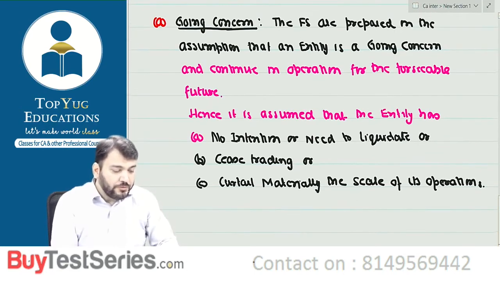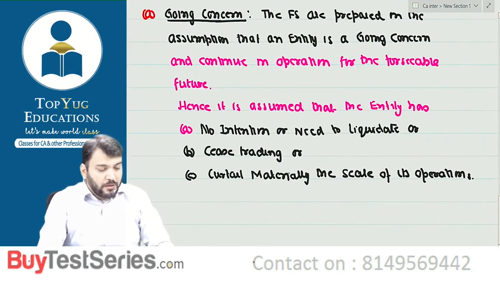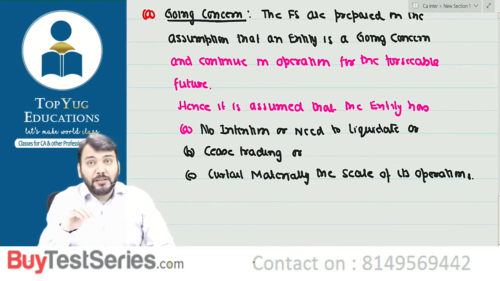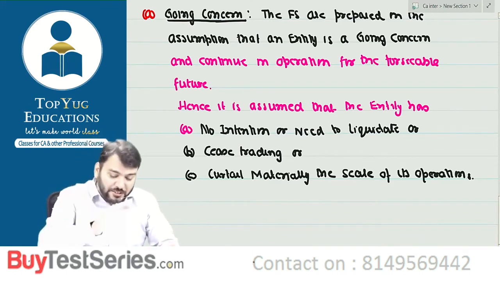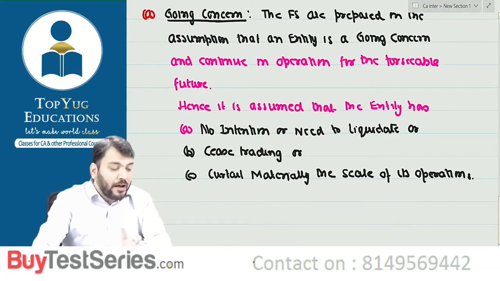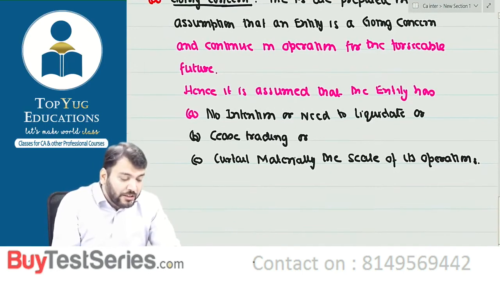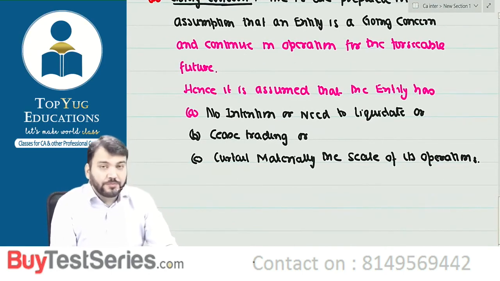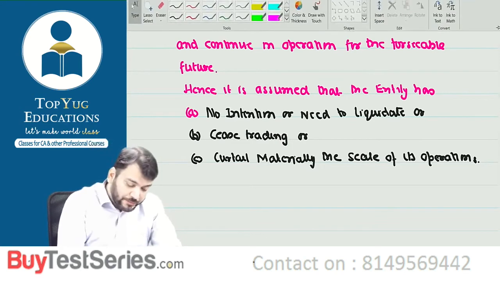Correct? Understood? Have you understood? So going concern means what? There is no intention to liquidate, or cease trading, or curtail materially the scale of its operation. Then financial statements are prepared on a going concern basis. Correct? Understood? Have you understood this point?